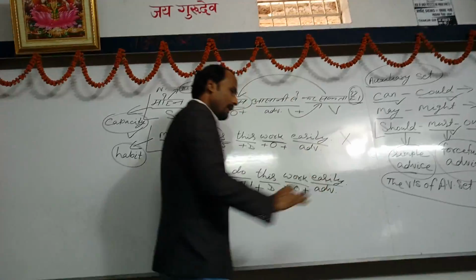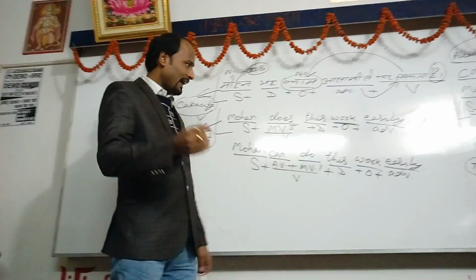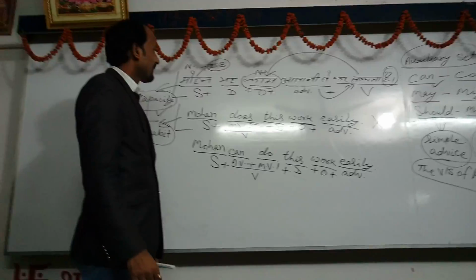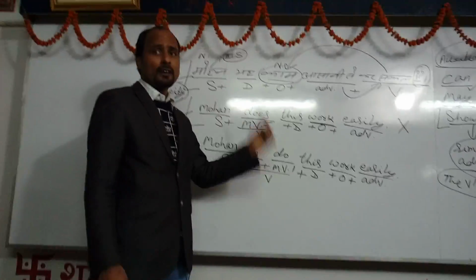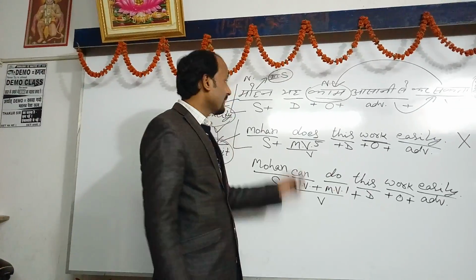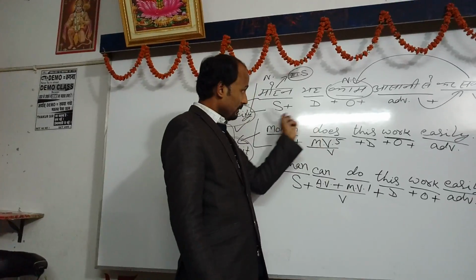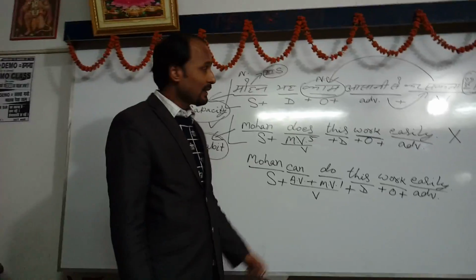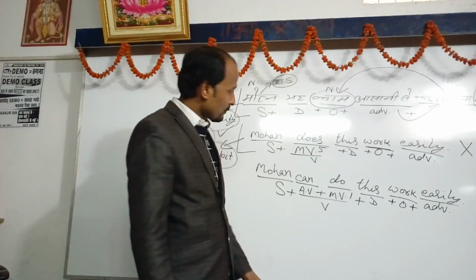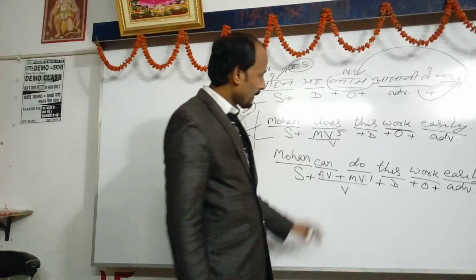Now we have completed this sentence, and as it is related to article, there is no need of article for both the nouns. As you are getting, there are two nouns in Hindi, Mohan and Kam, but there is no need of article for both the nouns. So now tell me, is it okay? Have you followed? Yes, sir. Okay, that's all.